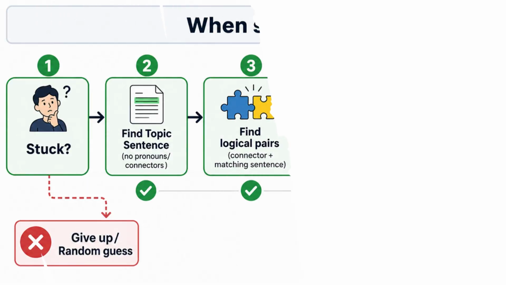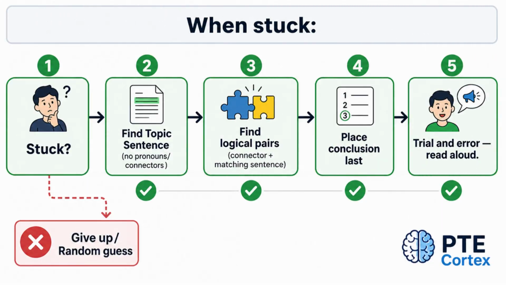You will get stuck on a reorder paragraphs question. That is guaranteed. Here is the PTE Mantra rescue strategy. Strategy 1. Start with the topic sentence. Eliminate sentences with pronouns or connectors. The topic sentence has neither. Strategy 2. Find pairs. Sentences that logically belong together.